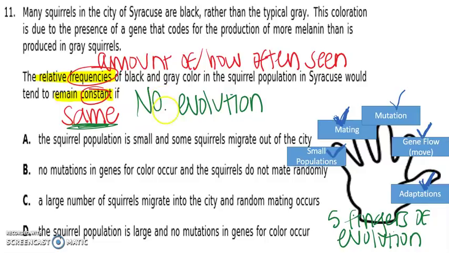And remember, in this question, we're looking for no evolution to occur. So we want to choose the answer that is not including any of these 5 mechanisms. And when we go through each one, A, the squirrel population is small. Boom, right there, small. That's one of the ways that a population can evolve, right here. So that could not be the correct answer.